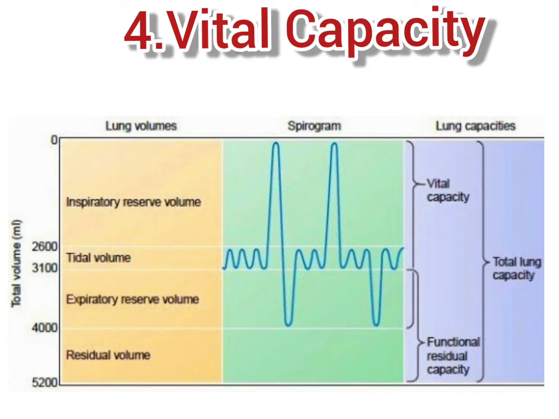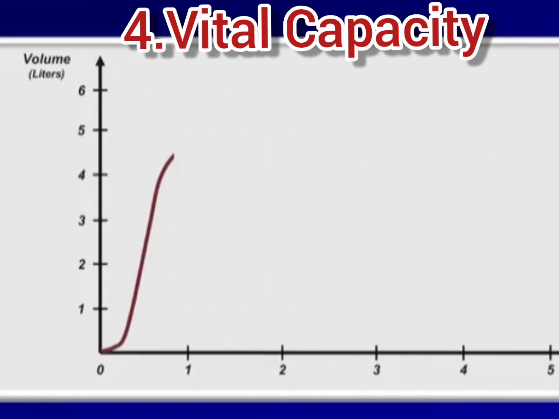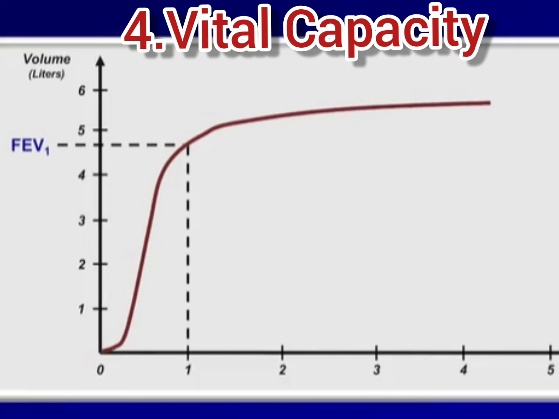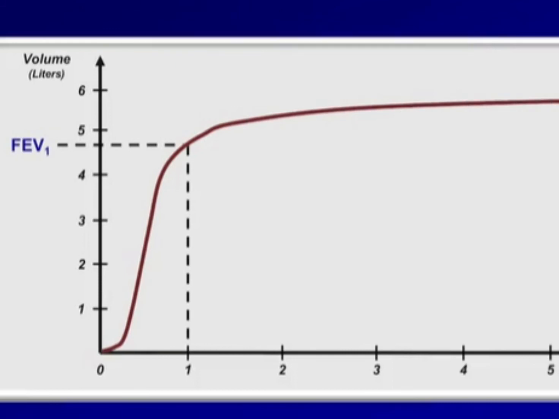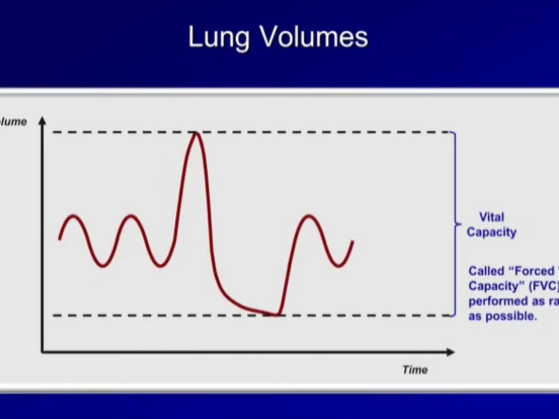Another very important respiratory capacity, that is the vital capacity. It is the maximum volume of air a person can breathe in after a forced expiration, or the maximum volume of air a person can breathe out after a forced inspiration.